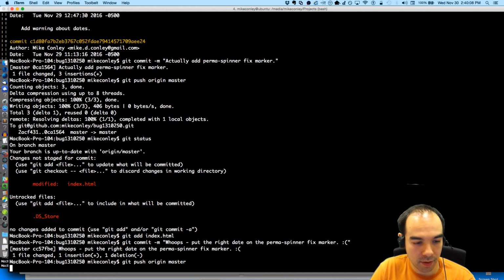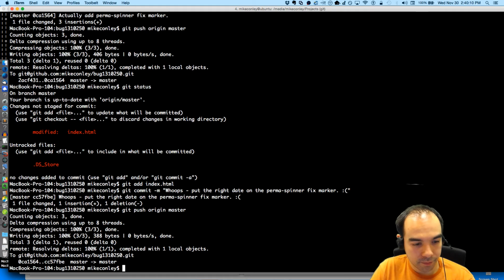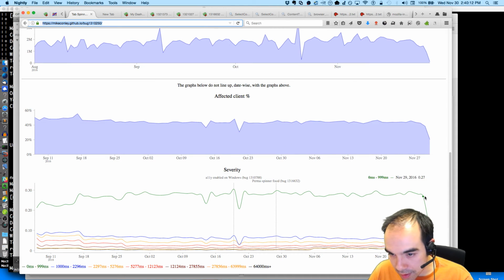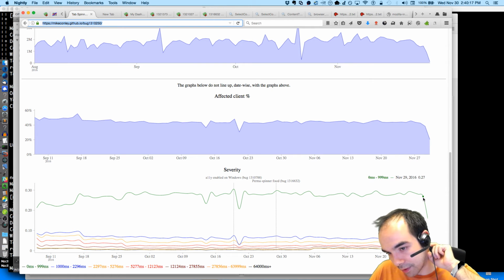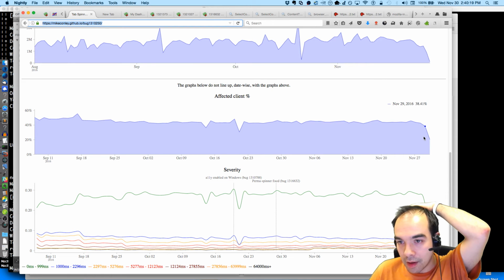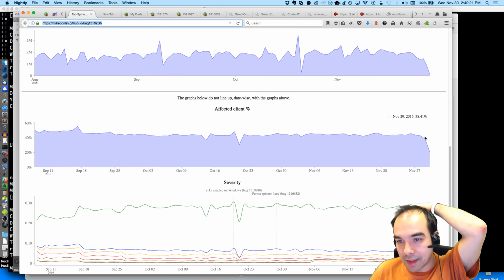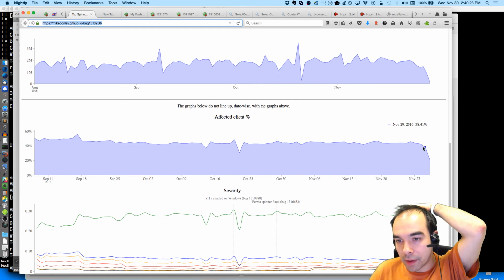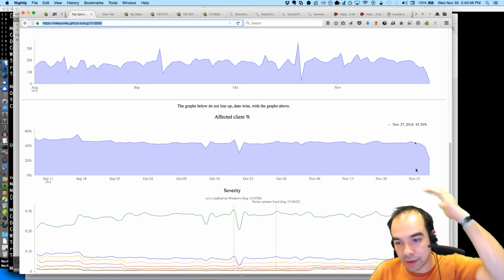Show origin master. That fix landed right here. So we should see a dip. Now the number of probes that have come in, I don't know if that's enough yet to make a claim. But I'm hoping that we're going to see a nice smooth drop off right around here over the next couple of days. That's my wish, that we're going to drop from the low 40s to the high 30s in terms of number of affected users.